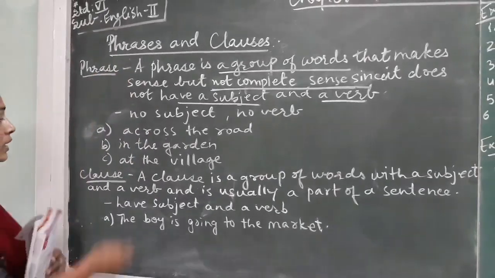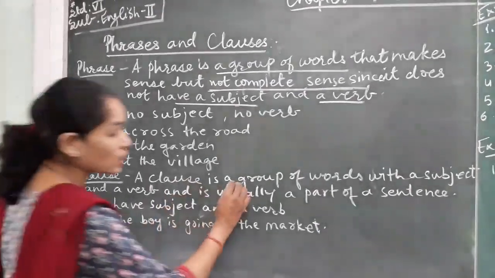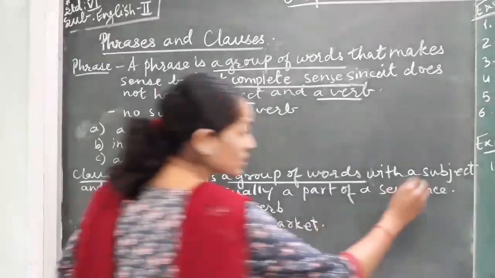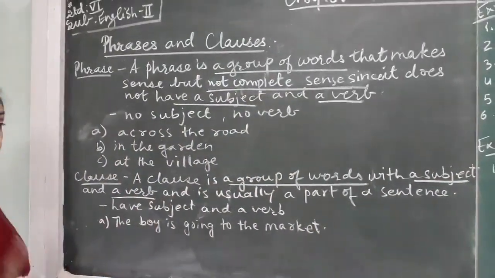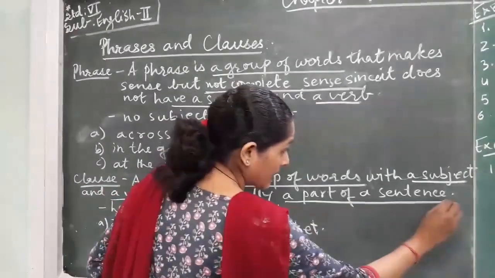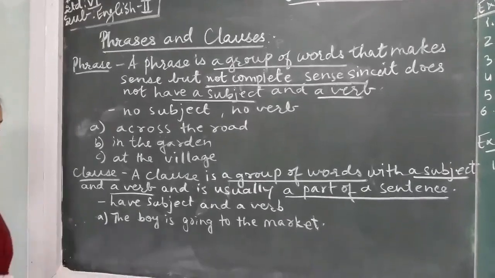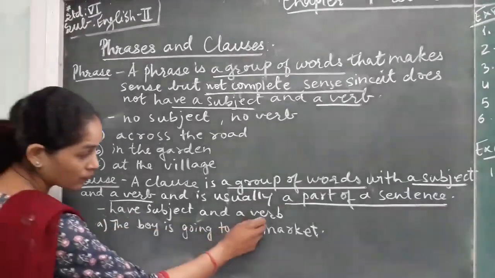Okay. Let us learn about clause. What are clause? A clause is a group of words with a subject and a verb, and is usually a part of sentence. It is a part of sentence which will have subject and a verb. So this you have to keep in mind. It will have a subject and a verb.